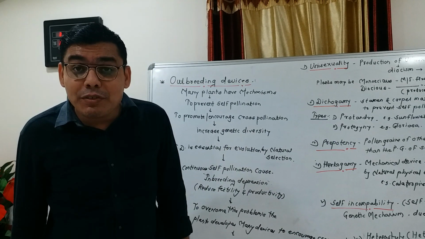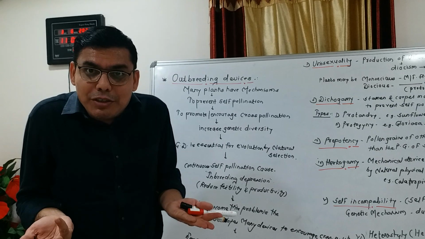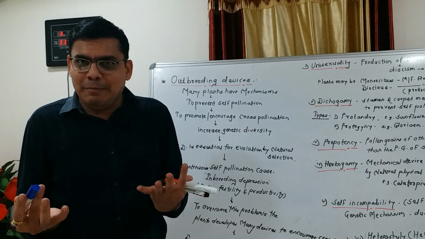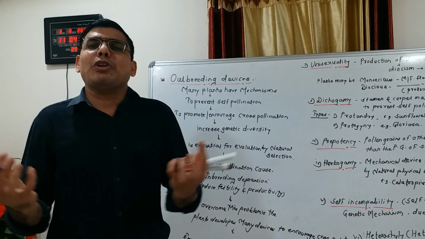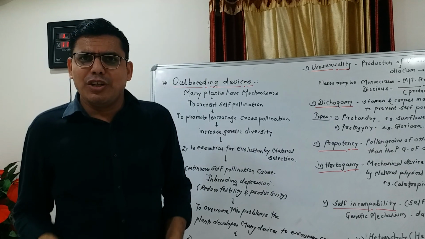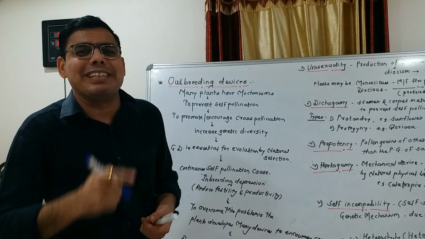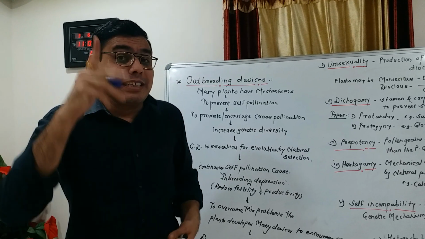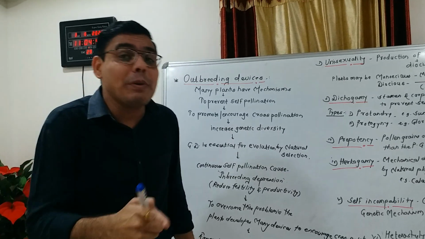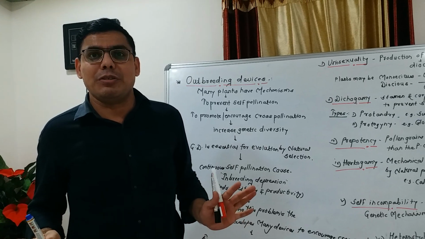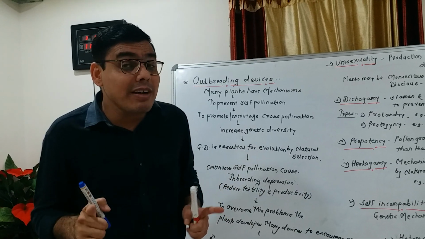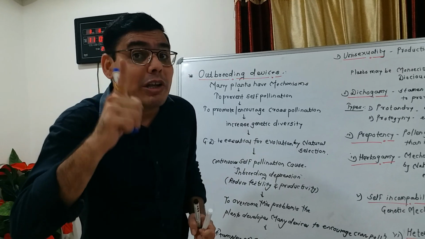You know very well that when the stigma and anther do not contact each other, they do not show pollination. So which type of pollination? Self pollination. Means these outbreeding devices also prevent self pollination.